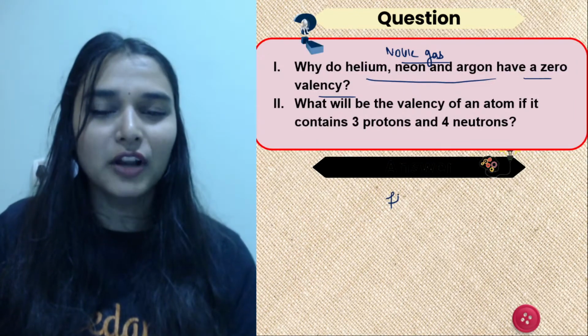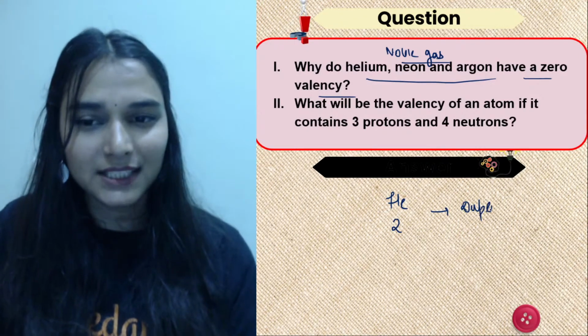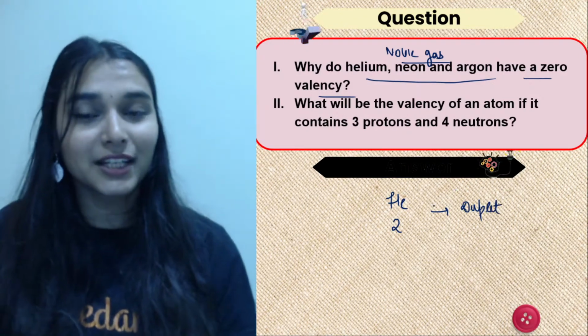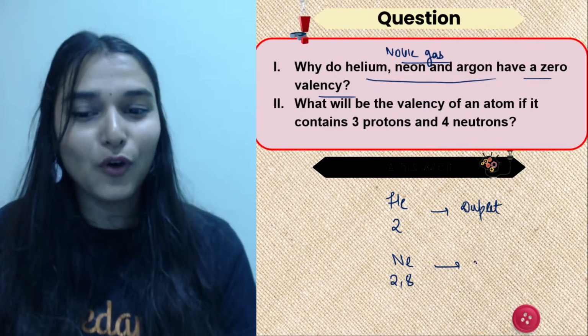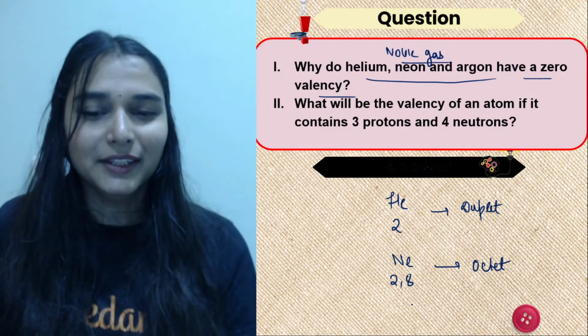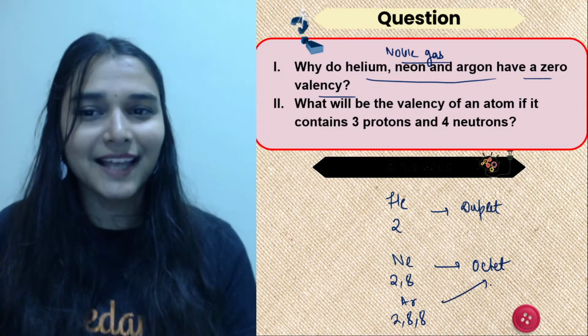So if you watch the configuration of helium, that is 2, a complete duplet. Stable, that's a dream configuration for an atom. Neon, 2, 8, a complete octet. Wow. You see argon, 2, 8, 8. Yeah, that's a complete octet.